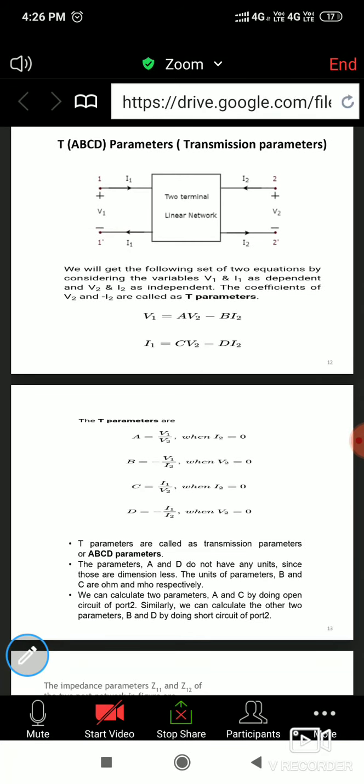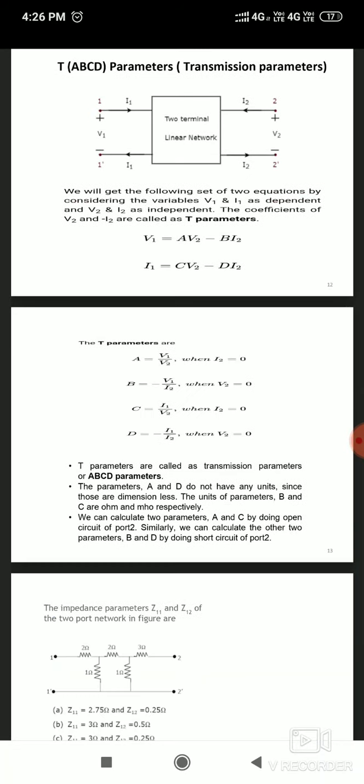That will be the ABCD parameters of T network. It is also named as transmission parameters. So transmission parameters are mostly used in transmission lines and antennas. Whenever we are going to transmit any signal from transmitter to receiver, the ABCD parameters are going to be used. Okay, so it is having more application compared to other parameters.